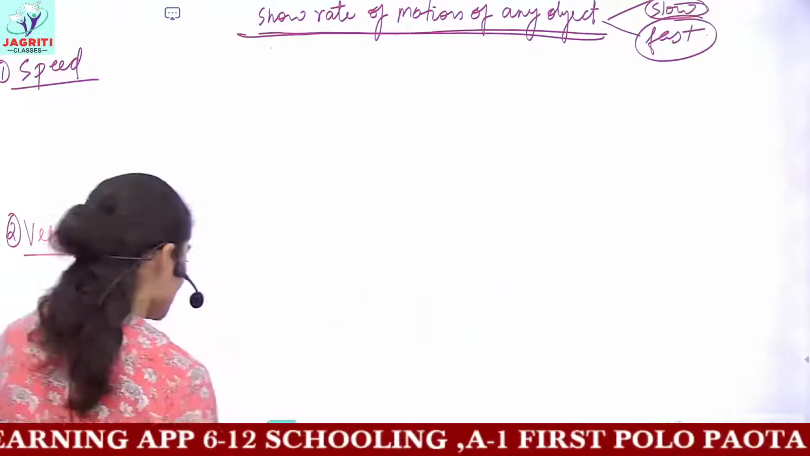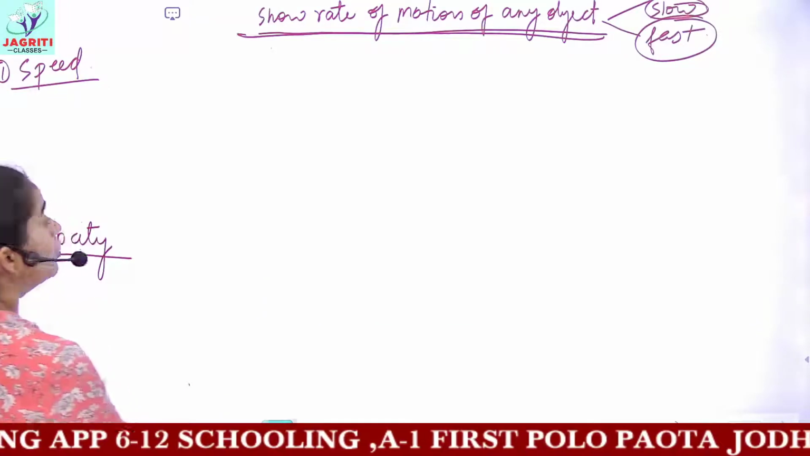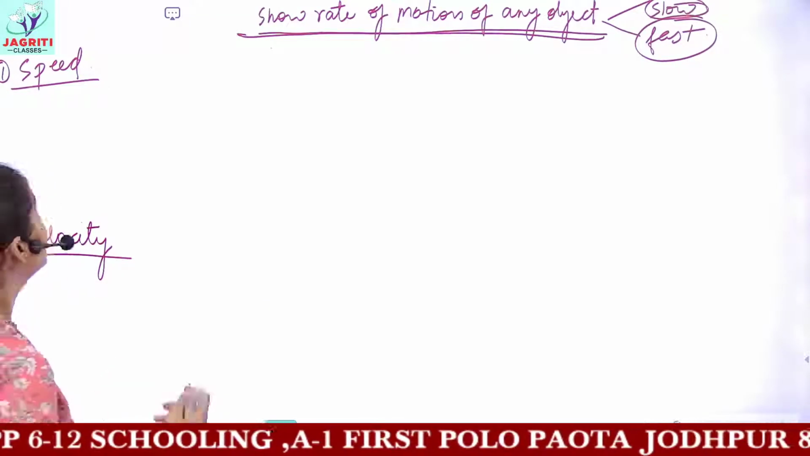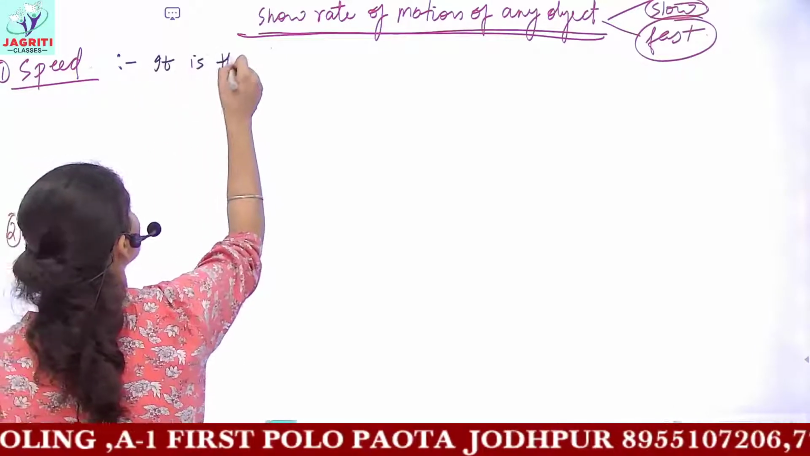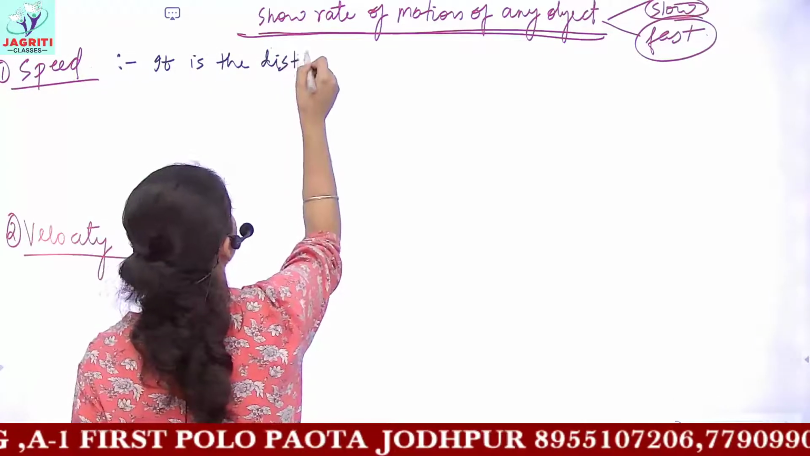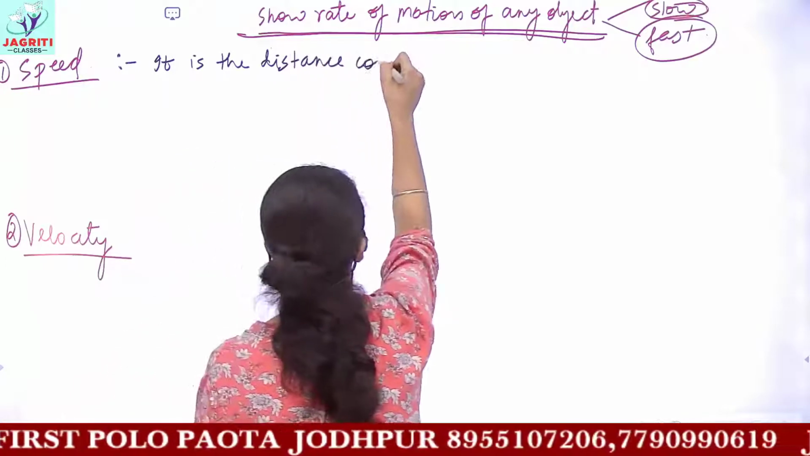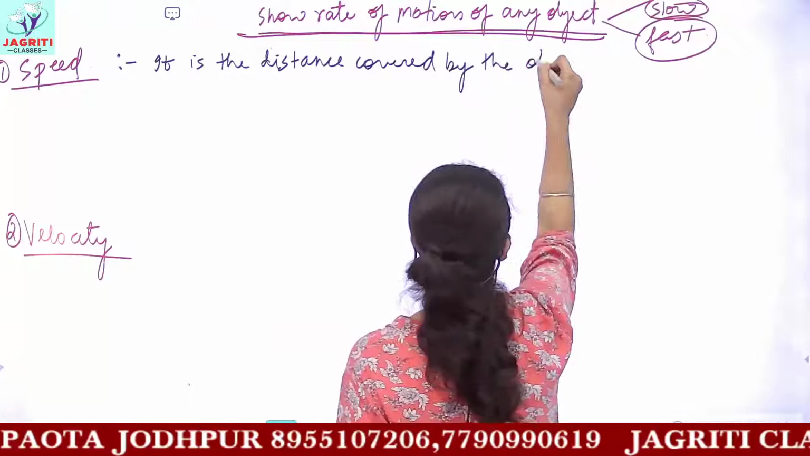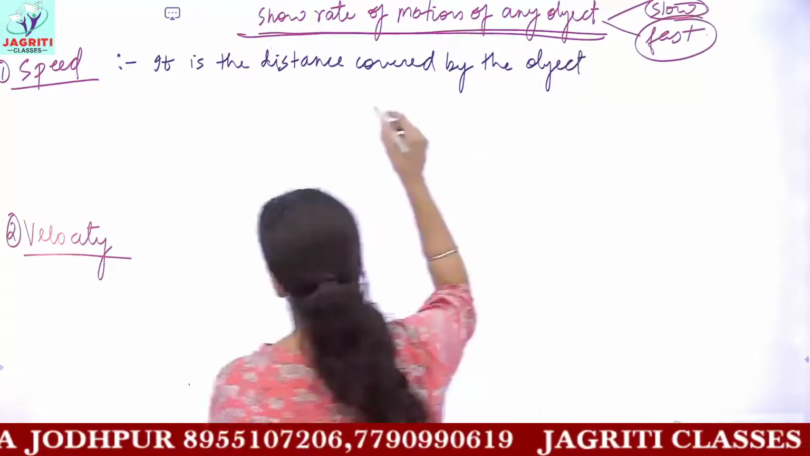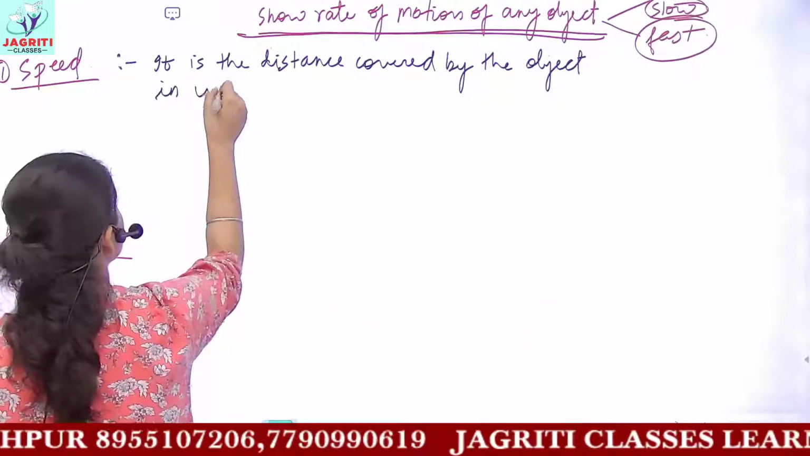Now talking about the definitions of these terms, how can you define speed? So speed would be, it is the distance covered by the object in unit time.